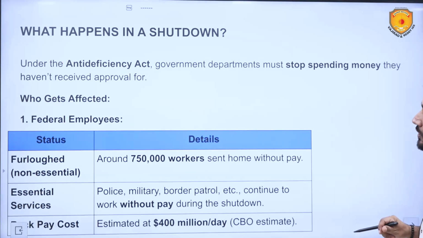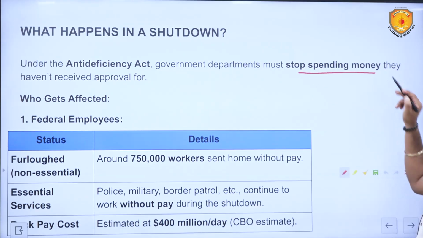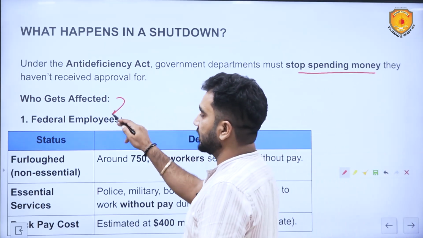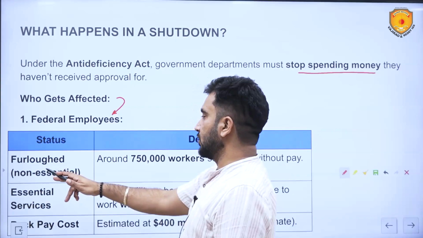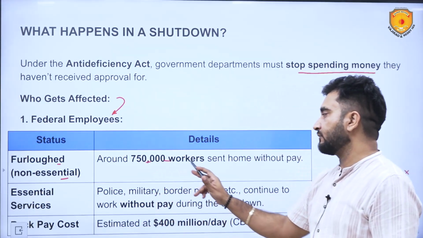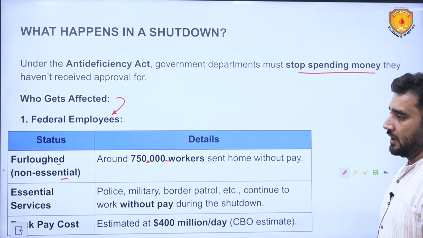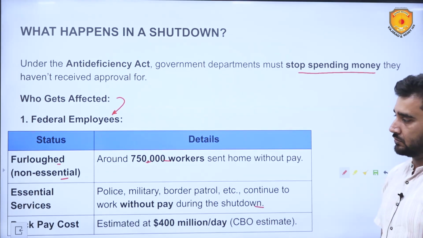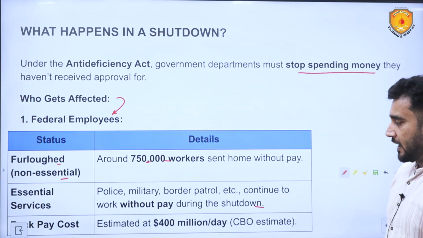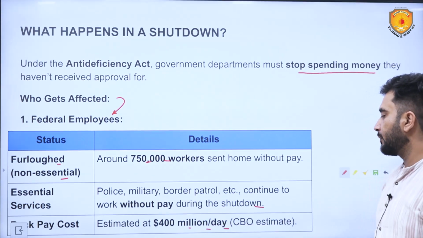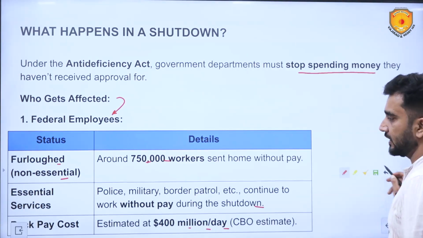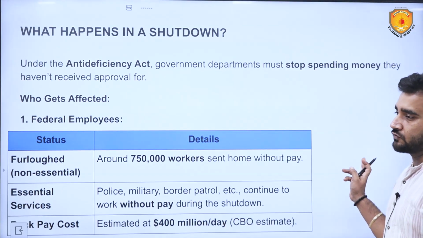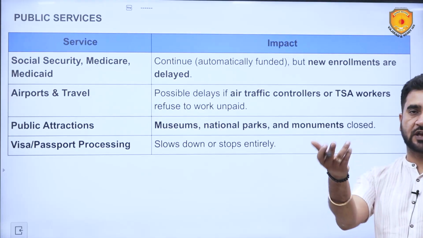What happens in a shutdown? Under the Anti-Deficiency Act, government departments must stop spending money they haven't received approval for. Who gets affected? The federal employees get affected. The furloughed or non-essential, around 750,000 workers, are sent home without pay. Essential services, police, military, border patrol, etc. continue to work without pay during the shutdown. And back pay cost is estimated at $400 million per day. It is basically the cost which has to be incurred once the services are restored.